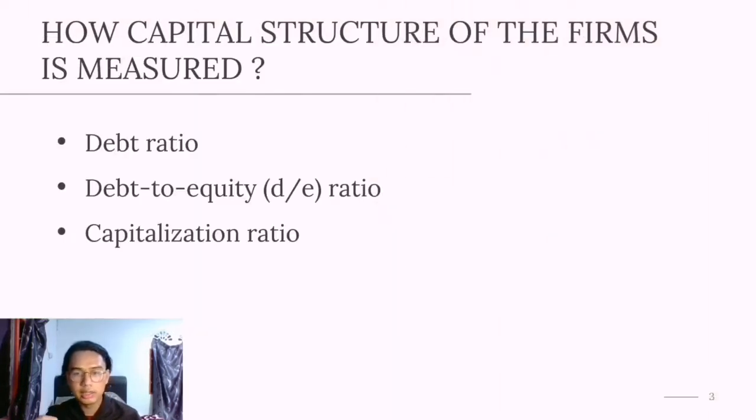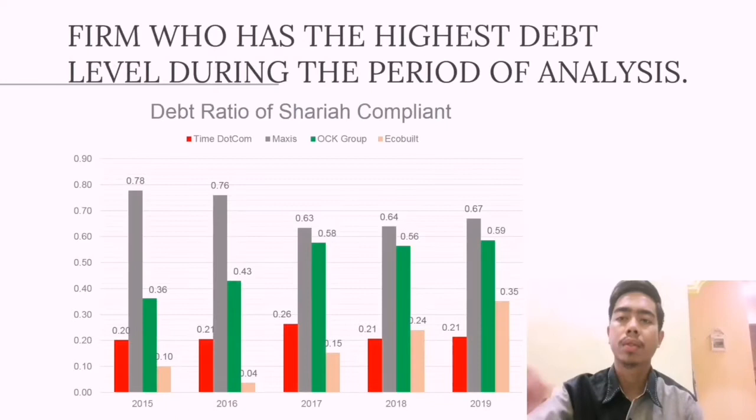There are three analyses to measure capital structure of the firm. First, debt ratio. The debt ratio is defined as the total debt to total assets, and a debt ratio greater than 1 means that a company has more debt than its assets. Second, debt to equity ratio. The primary purpose of this calculation is to clarify how a company's capital structure leans toward either debt or equity finance. And last one, capitalization ratio. Capitalization ratio is an indicator that measures the proportion of the debt in a company's capital structure.